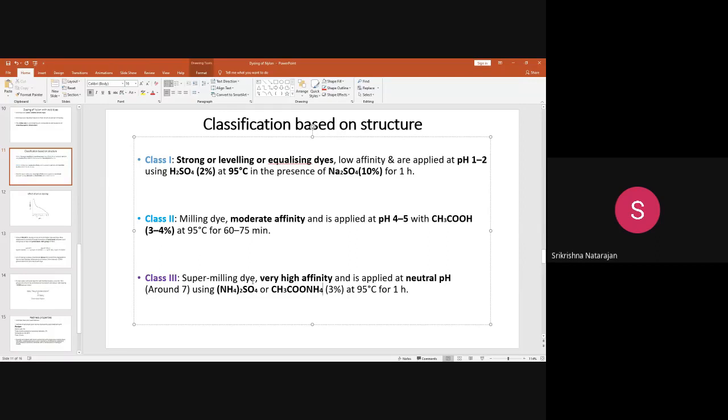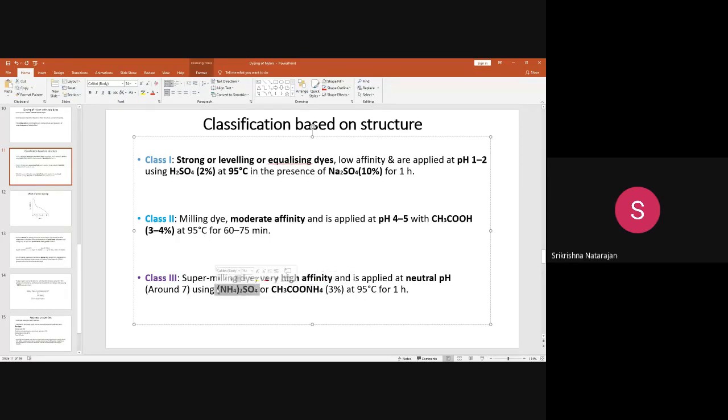Then how? If it already has a high affinity, but still, in order to provide deep colors, if you want to make deep dyeing, how is it possible without acid pH? An acid pH should be there. Then what you have to do is add this chemical. This is the acid liberating agent, ammonium sulfate or ammonium acetate.